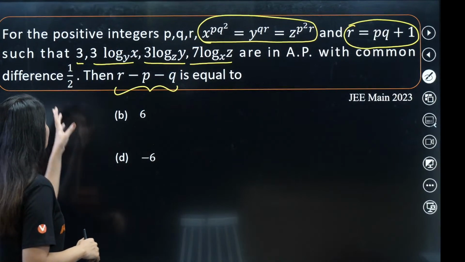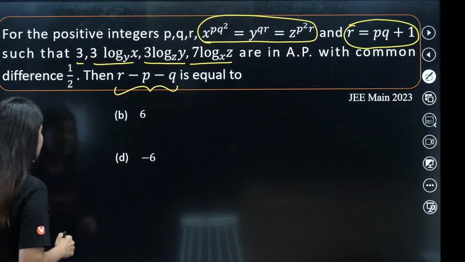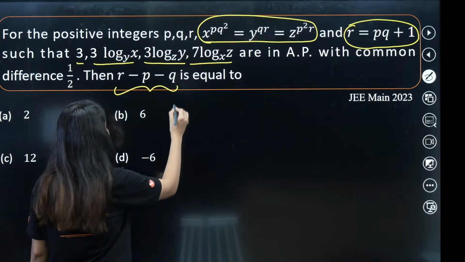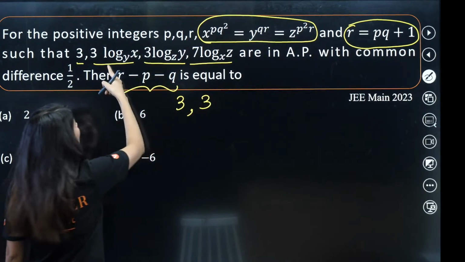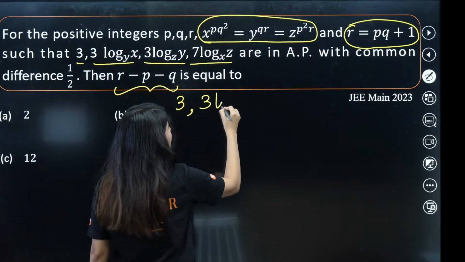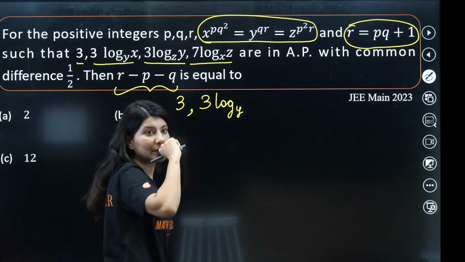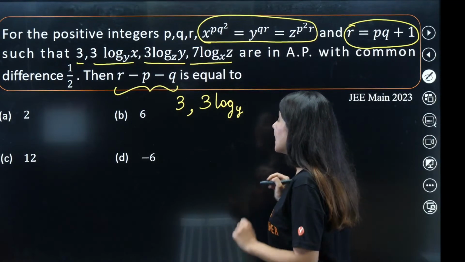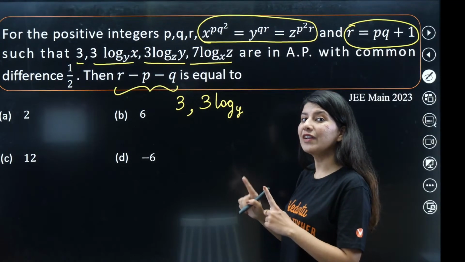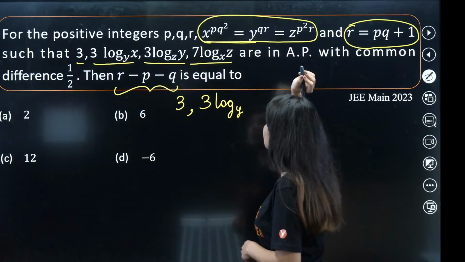Okay. So the question says these 4 numbers are in AP. So what I'll be doing is, I'll be writing this as 3 log x to the base y. Now what I'm going to do is calculate the value of x in terms of y by using the first 2 terms.